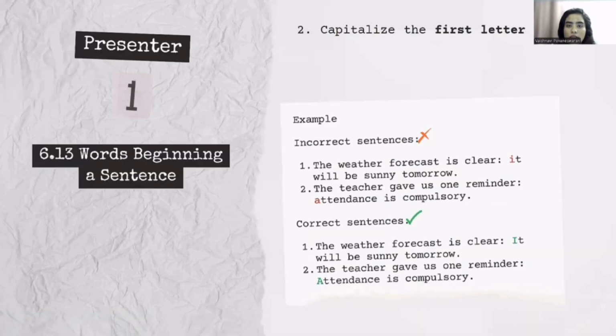The next rule is we should capitalize the first letter of the word after a colon, especially if the sentence after the colon is a complete sentence. For example, the weather forecast is clear, colon, it will be sunny tomorrow. The sentence after the colon, it will be sunny tomorrow, is a complete sentence. So the letter I should be capitalized. The same goes for the second example: the teacher gave us one reminder, colon, attendance is compulsory. Attendance is compulsory is a complete sentence. Therefore, the letter A should be capitalized.